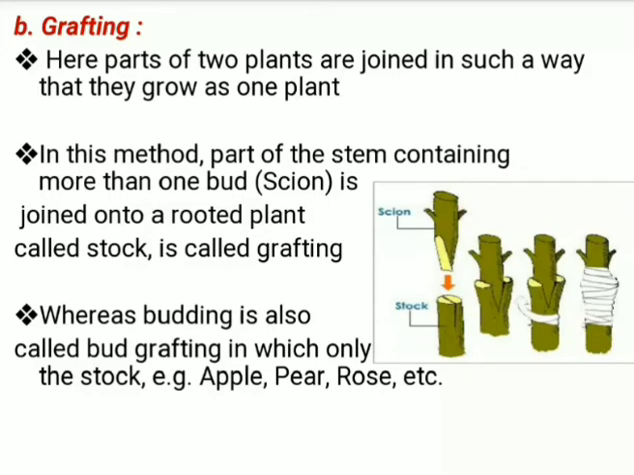So that is nothing but the grafting process, where mostly two plants are taken, joined, and allowed to grow as one plant. That process is called grafting. So here you are supposed to write all those three points.